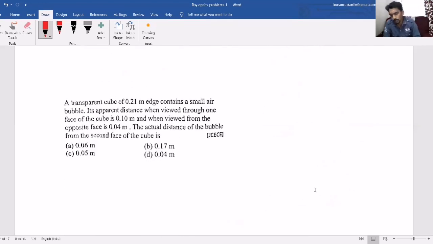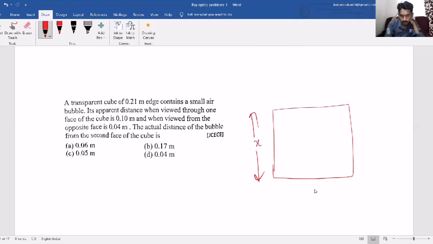Now here is one more question based on the same concept, apparent depth. A transparent cube of 0.21 meter edge contains a small air bubble. So there is a cube, and one air bubble is there. Let's take the side length of the cube as L. Its apparent distance when viewed through one face of the cube is 0.10, and when viewed from the opposite face is 0.04.